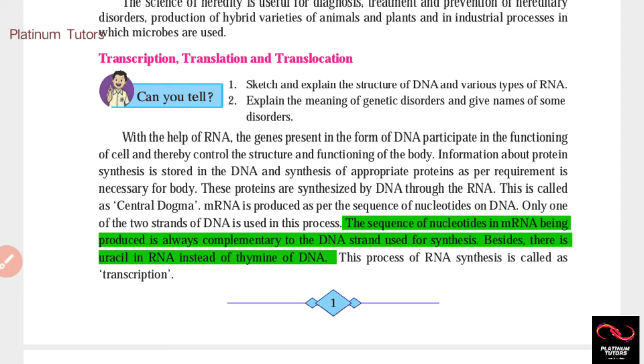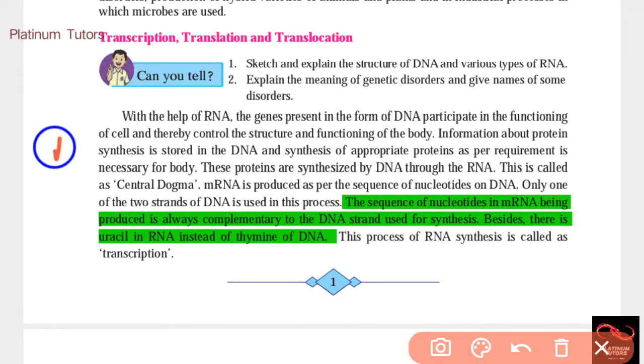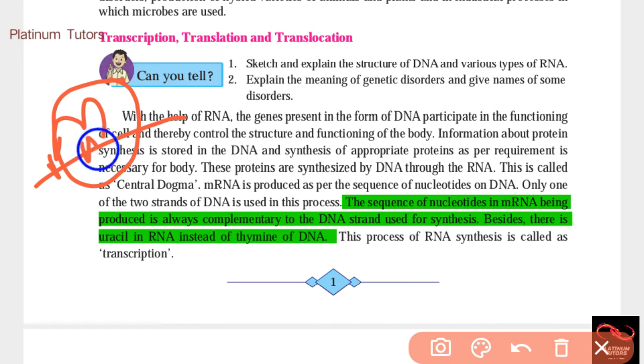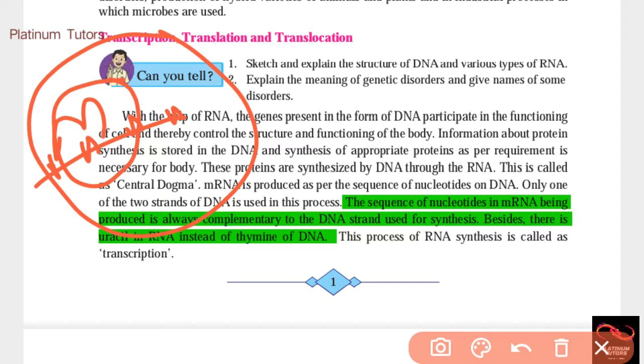Now think, this mRNA will go out of the nucleus. DNA chromosomes cannot go out of the nucleus, right guys? So it will go out of the nucleus, and there is the endoplasmic reticulum, right guys? In endoplasmic reticulum there are many hole-like structures.